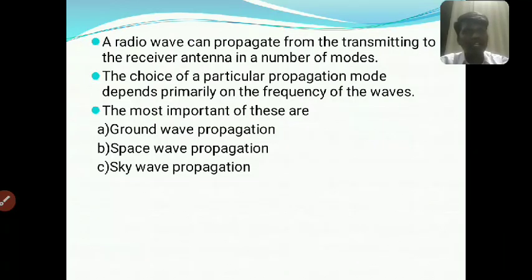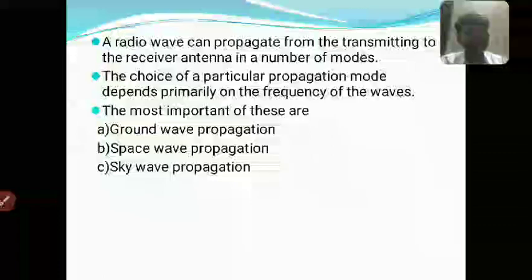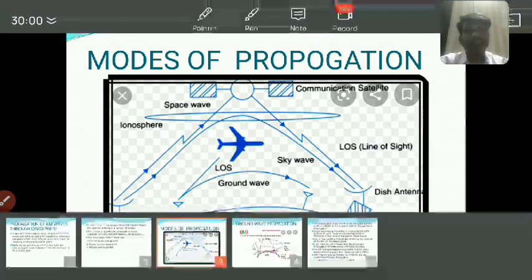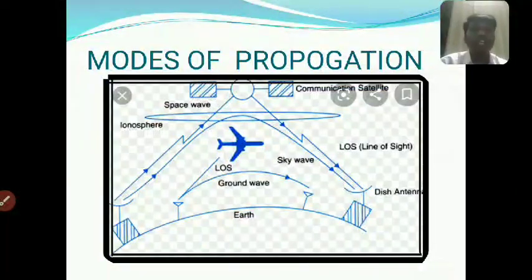The third one is the space wave. Space waves go to space, that means communication satellite. It goes by LOS, line of sight transmission, or a direct wave, or it gets reflected through the dish antenna, which is a receiving antenna. This is the mode of the communication system. This is the earth surface, this is the ground wave, this is the sky wave, and this is the space wave. These are the main important modes of propagation. The next ones we will discuss one by one.